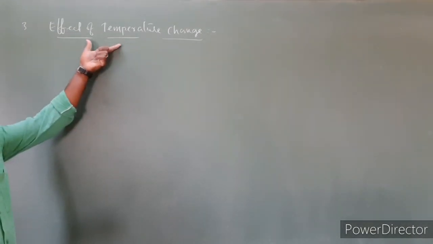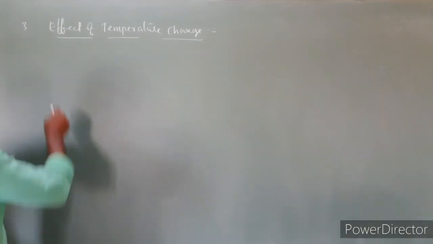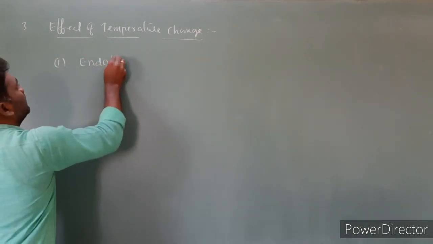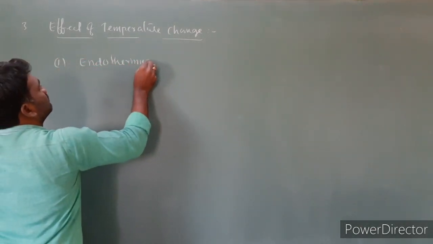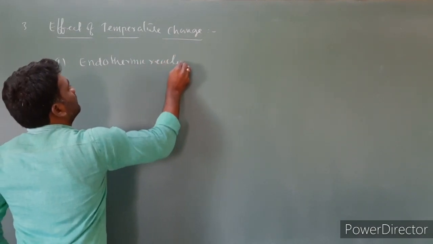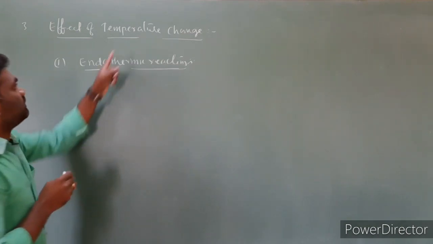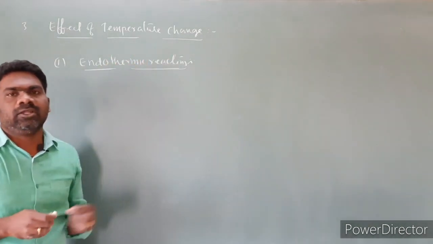Next, effect of temperature change. Here we have two conditions. One is endothermic reactions. We discussed the effect of temperature change in detail under the value of equilibrium constant.